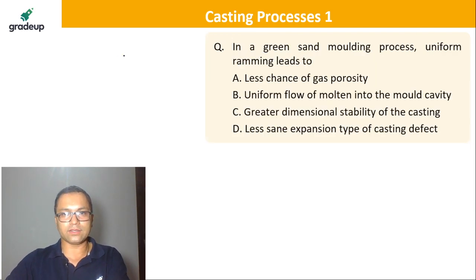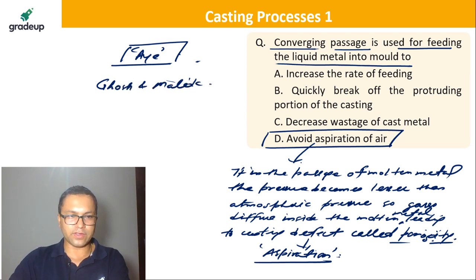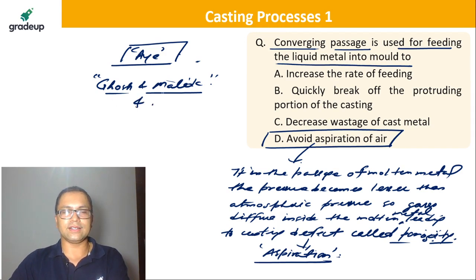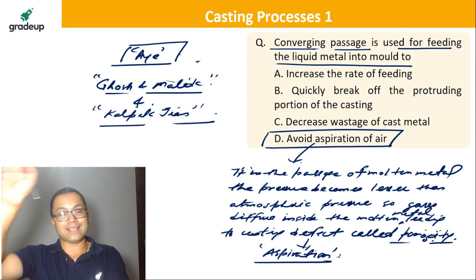Yeah, Sri Kumar, I can do that. So I'm going to say that Ghosh and Malik is a very, very good book. And what I would say is, Ghosh and Malik, and one more, Kalpak GN, is also a good book. So you can refer these two books, brilliant books. Sri Kumar, I hope that I answered you.